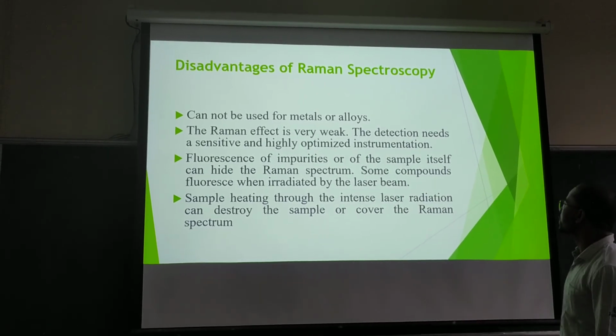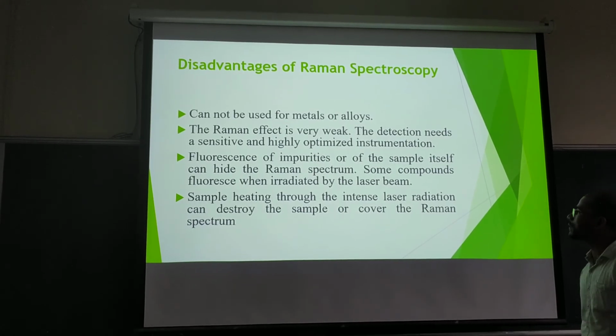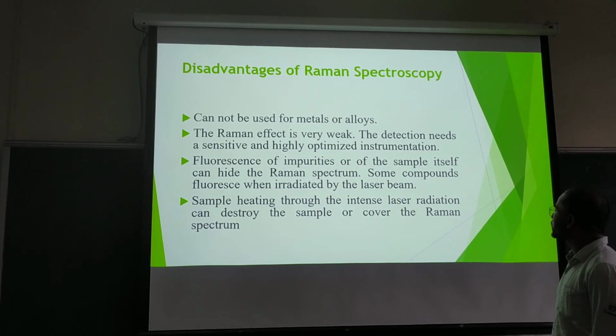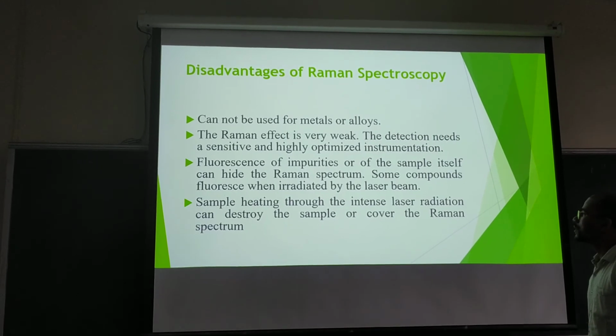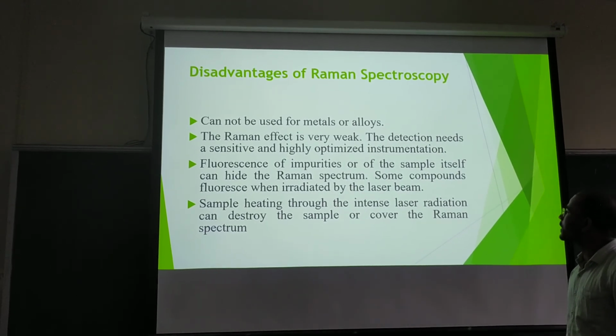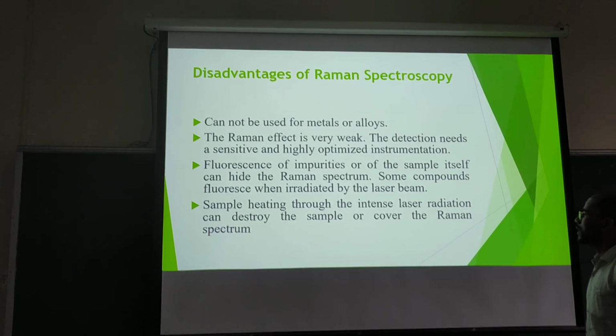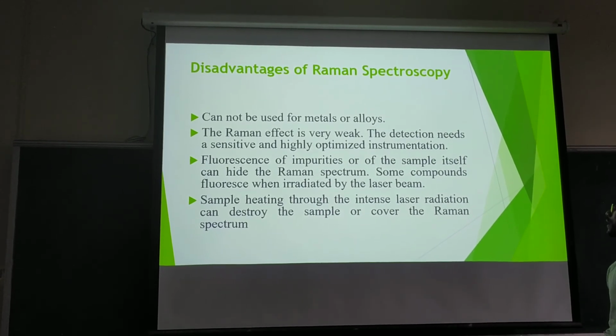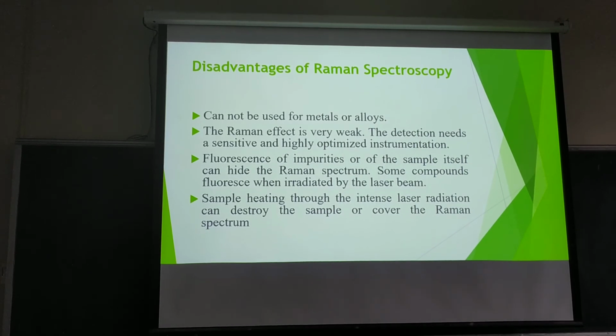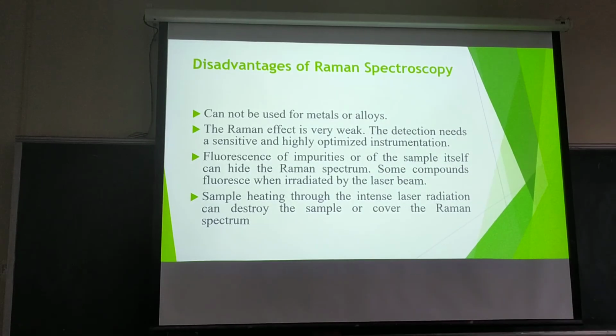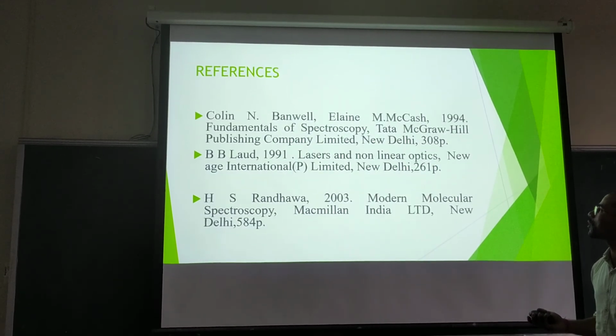Fluorescence of impurities or of the sample itself can hide the Raman spectra. Some compounds fluoresce when irradiated by the laser beam. Sample heating through the intense laser radiation can distort the sample or cover the Raman spectra. So we have some problems also.